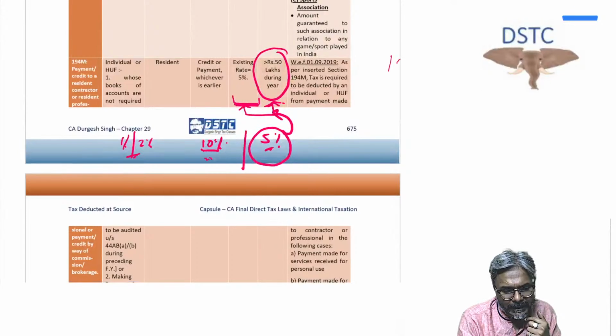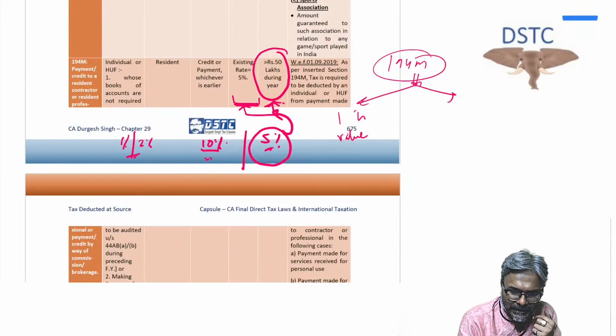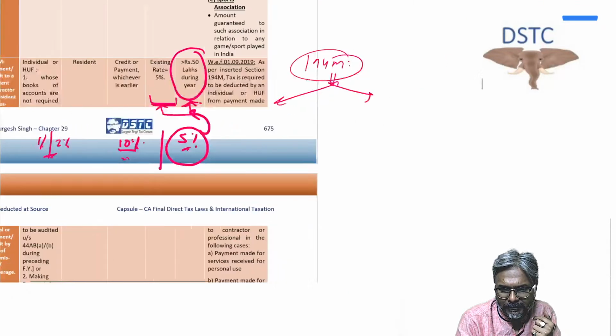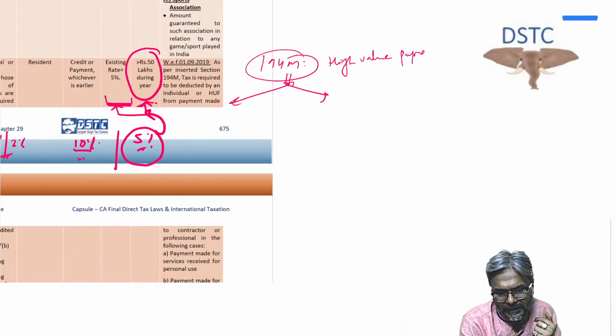So 194M in this context is for two things: either for personal high value payment. High value payment means in excess of rupees 50 lakhs.